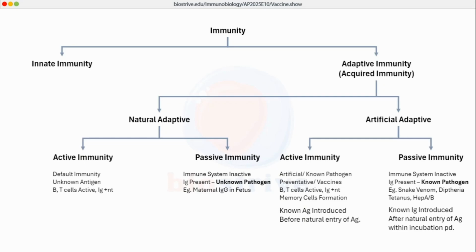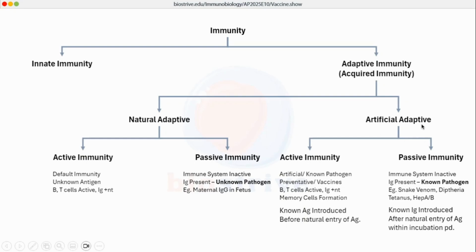Even memory cells will be made. This is active immunity. It is the natural course of infection and natural course of immunity. Whereas in case of passive immunity, we talked about maternal IgG in fetus. And these maternal IgG are against unknown pathogens. These are not against a specific pathogen because these are derived from the maternal body itself. This is passive immunity. The concept of vaccines came from artificial adaptive immunity.